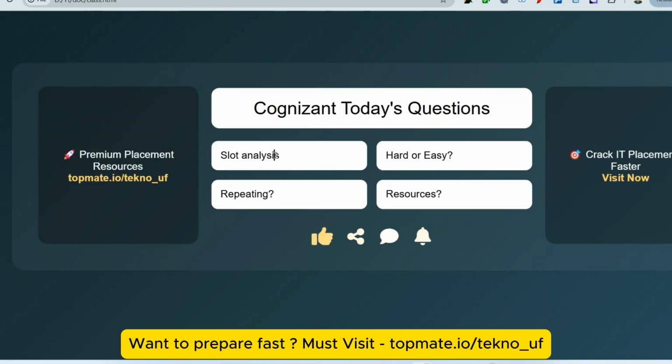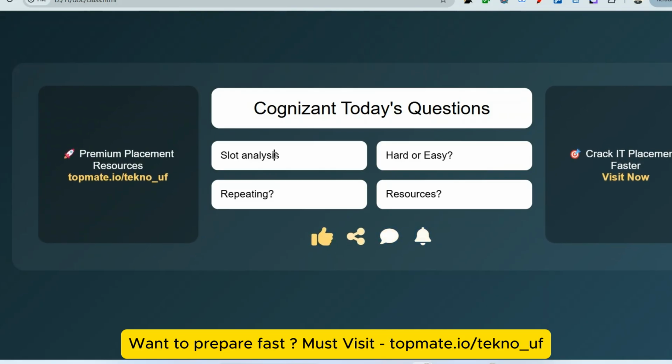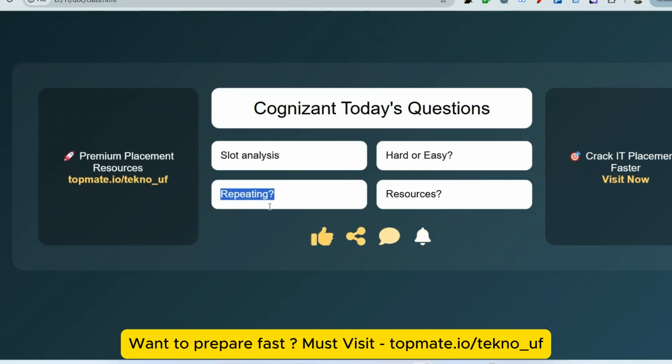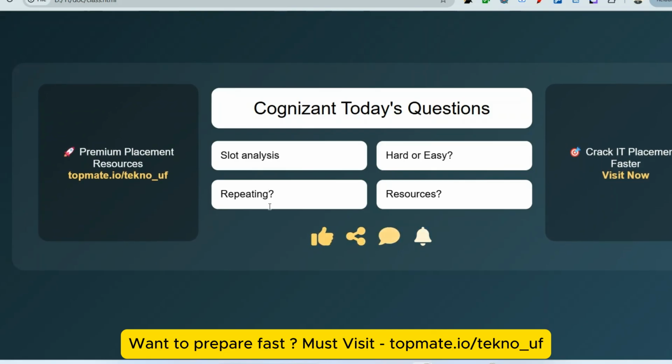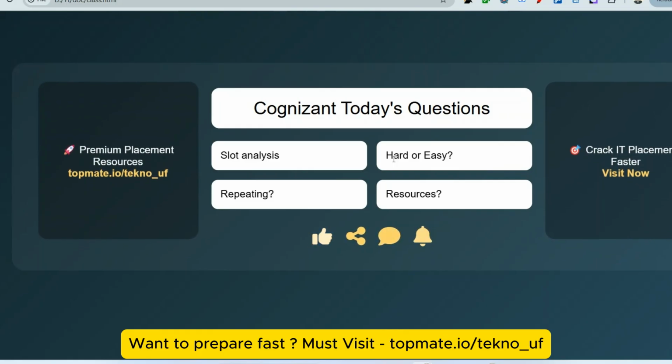Now there is nothing new, everything is as per last year. So the questions are being repeated. Yes, the questions which I'm going to share today are also repeated, not 100% repeated, but 90% repeated I can say. And the questions were easy, or sometimes for the coding question it was medium, I'll say easy.